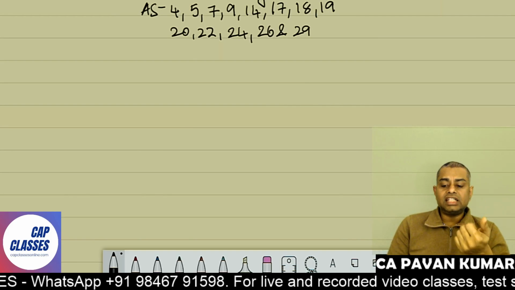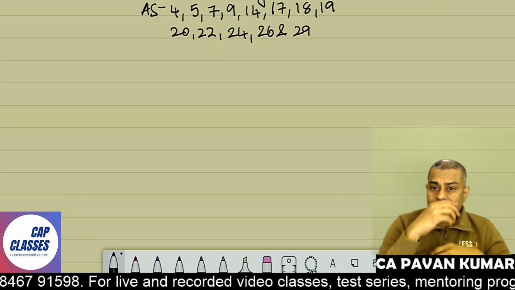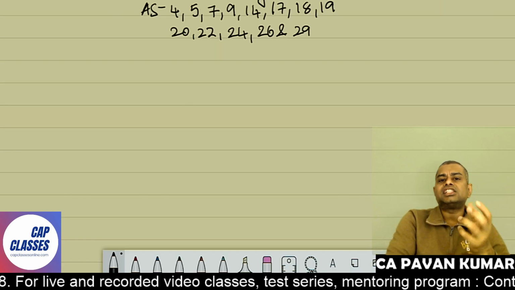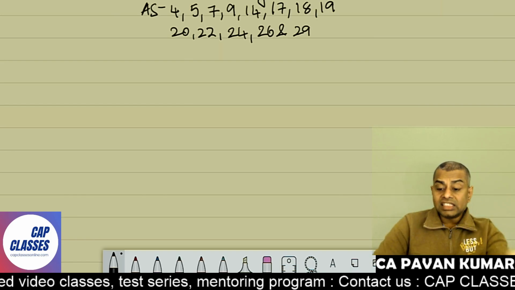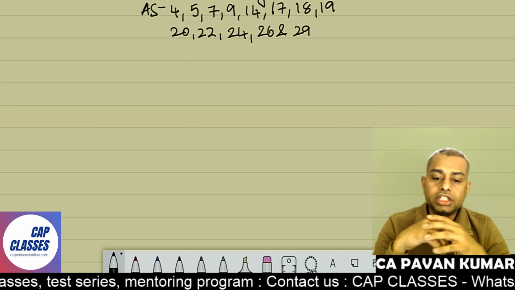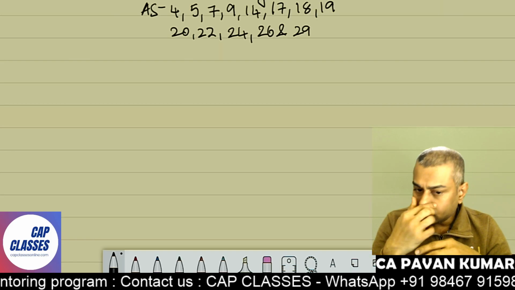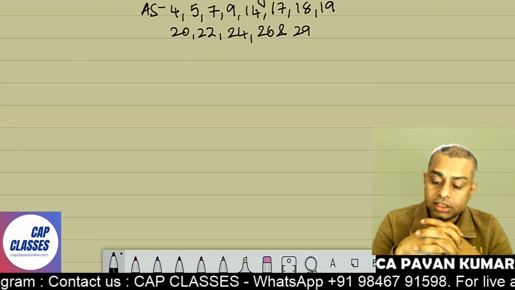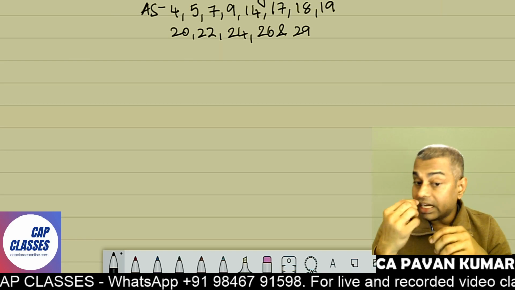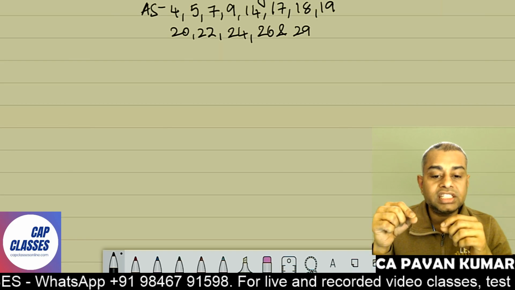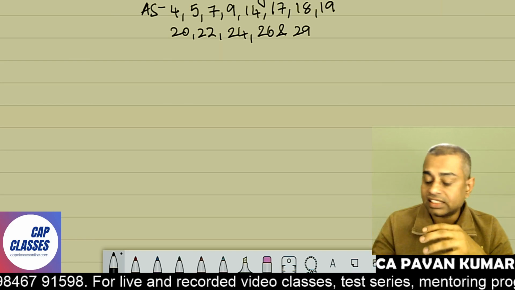Accounting standard 4, contingencies and events occurring after the balance sheet date. 5, net profit or loss for the period, prior period items, changes in accounting policies, etc. Then 7 is construction contracts, 9 is revenue recognition, 14 is very important, amalgamation, 17 segment reporting, 18 related party disclosures, 19 leases, 20 earnings per share, 22 deferred taxation, then 24 discontinuing operations, 26 is intangible assets, and 29 is provisions, contingent liabilities, and contingent assets.